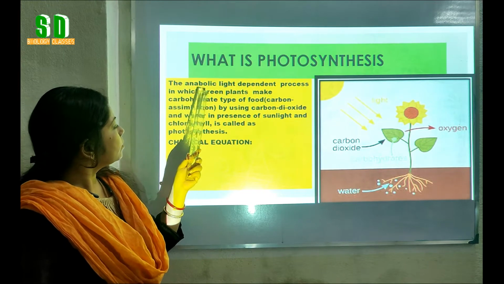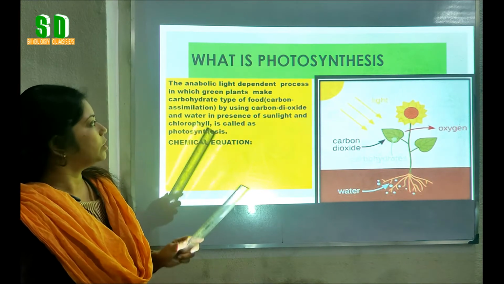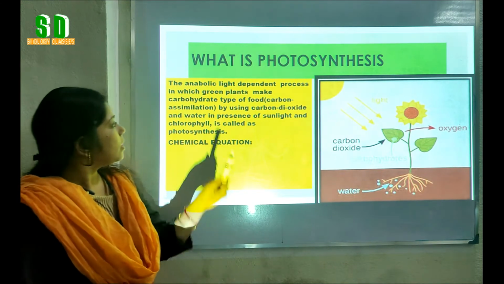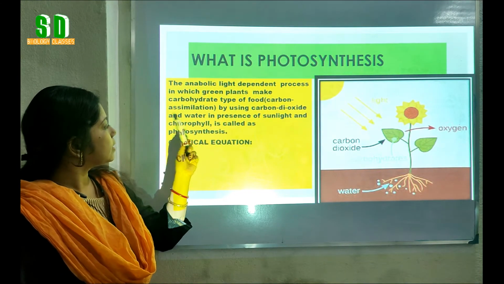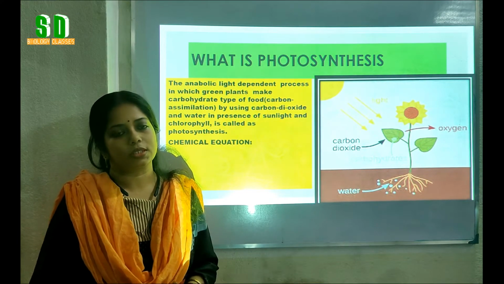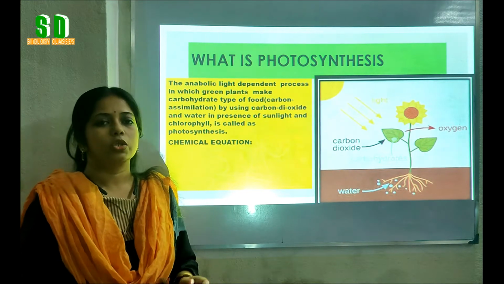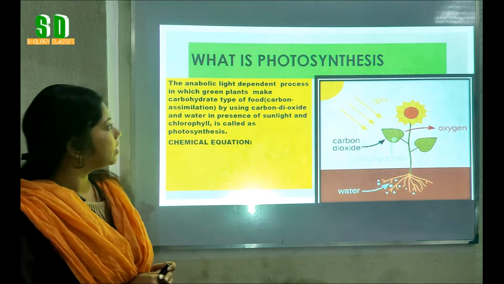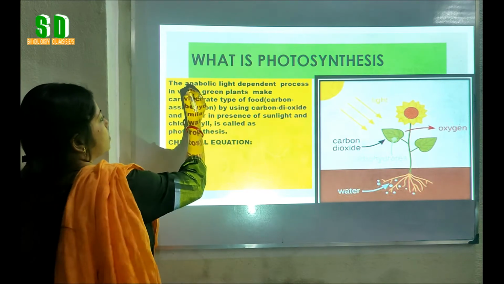It is an anabolic light dependent process in which green plants make carbohydrate type of food by using carbon dioxide and water in presence of sunlight and chlorophyll, and this process is called photosynthesis. So till now we have learned about the meaning of the word photosynthesis, but here one thing is given, that